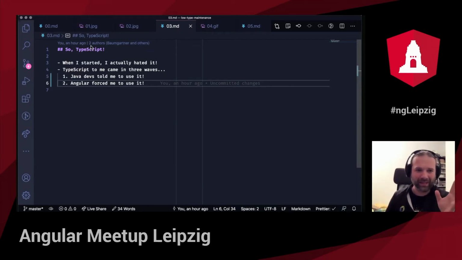The moment Angular decided to go with TypeScript, they could really see a spike in interest, in downloads, in visits on the web page, in issues that have been created on GitHub. So this was the moment where TypeScript reached mainstream.